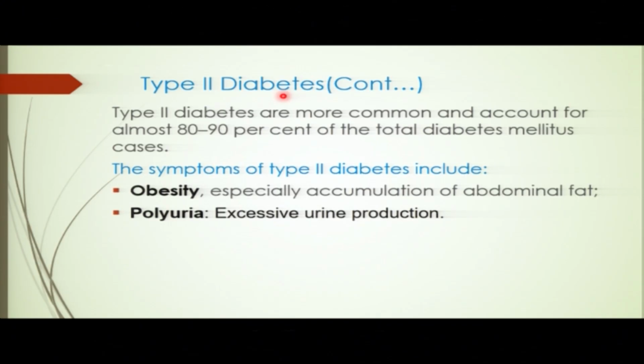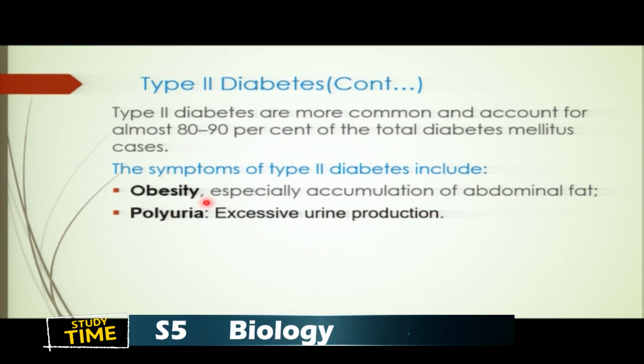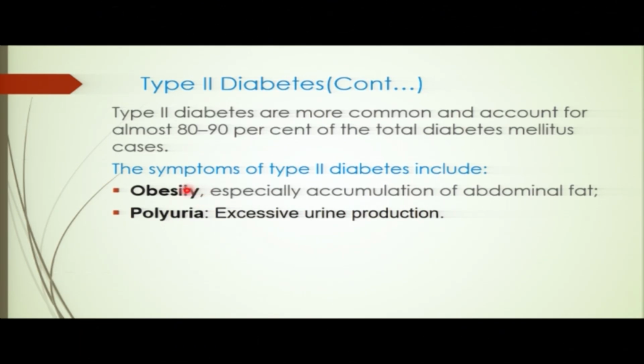So they can be similar. They have some similarity with the symptoms of type 1 diabetes mellitus. So symptom number 1 is obesity. When you suffer this type 2 diabetes mellitus, you do suffer what you call obesity. This is accumulation of abnormal fats. So many fats are going to be accumulated in the body, so then you become very fat, or you become obese. This is obesity.